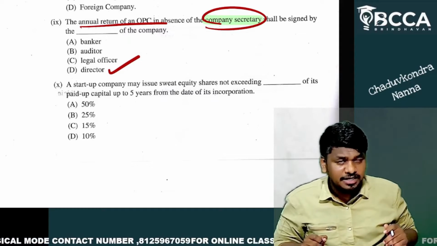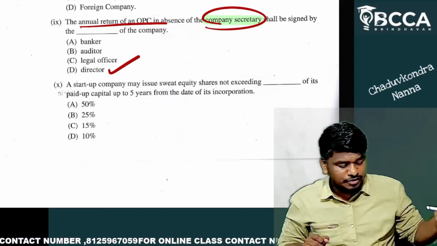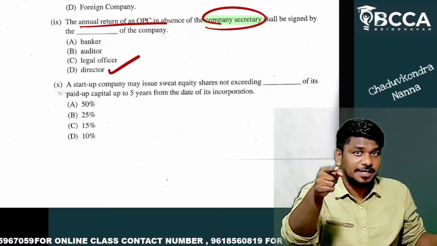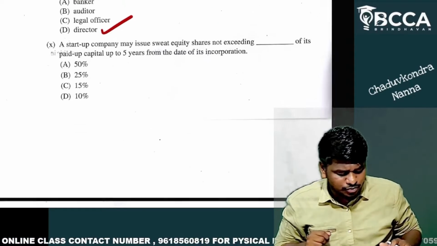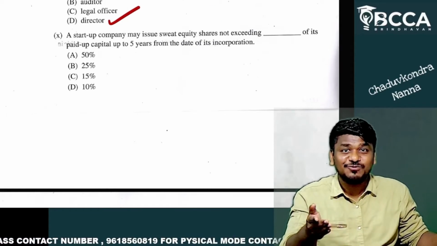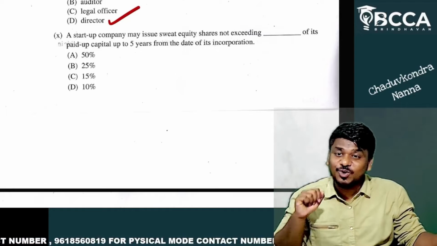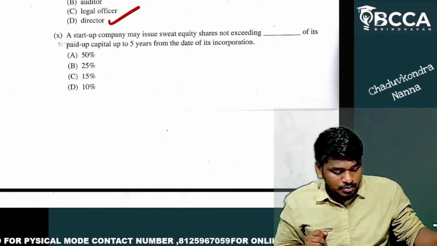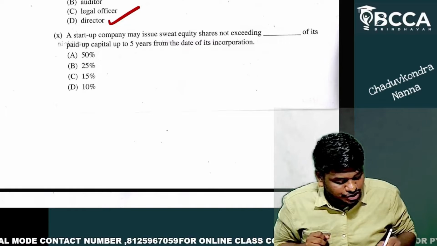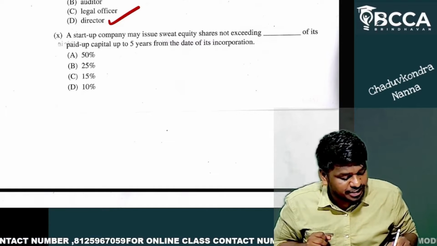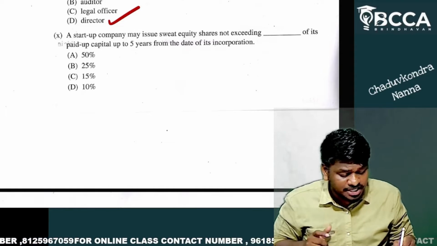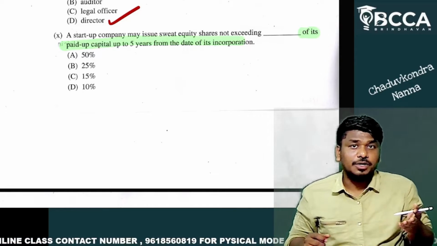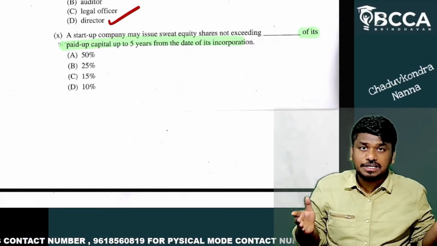So it is director. I know that you have given your attempt in a great manner if you have conceptual idea. Yes. Next question. Question number 10. We have successfully completed our 9 questions. Let's go to question number 10. What is question number 10 talking about? The startup company may issue sweat equity shares not exceeding dash of a paid up share capital up to 5 years. Up to 5 years of date of incorporation.